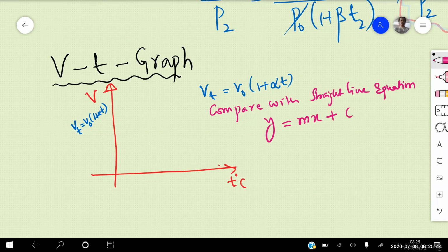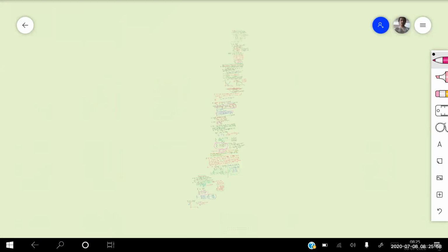On the y-axis, what are we taking? Vt, the volume at t degrees centigrade. On the x-axis, what are we taking right now? Temperature. This is the t part of the relation. Now, if I draw a graph, what is the constant for this one?